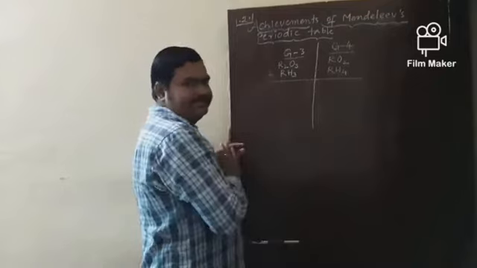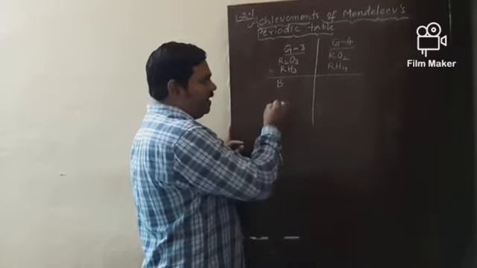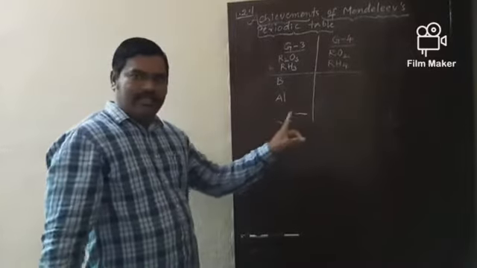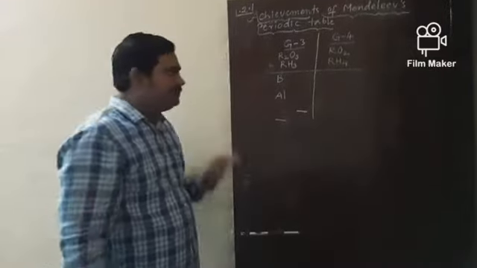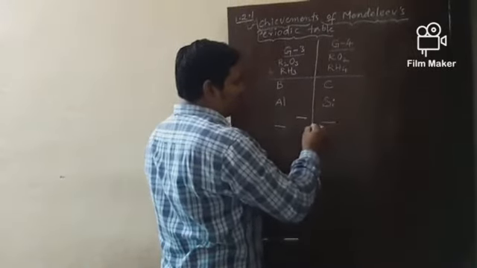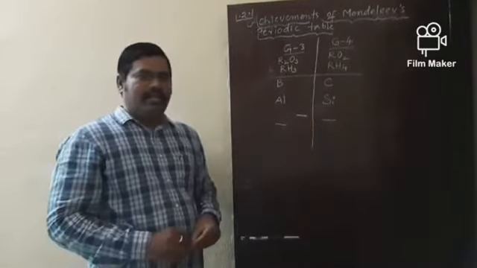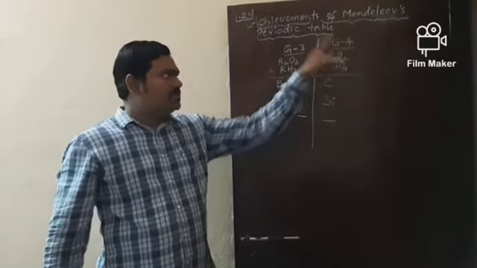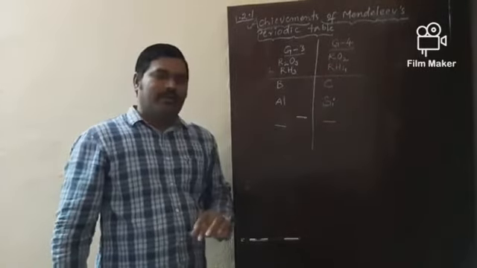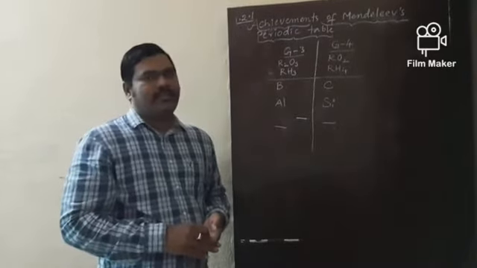Now in group 3, what elements are there? Boron, aluminium, dash. Here 2 dashes are there. These 2 elements were not discovered at that time. And in group number 4, carbon, silicon, dash, and the remaining elements are also there. So in these 2 reference groups, 3 and 4, there are 2 gaps in group 3 and 1 gap in group 4. Why did he leave these 3 gaps in these 2 groups?